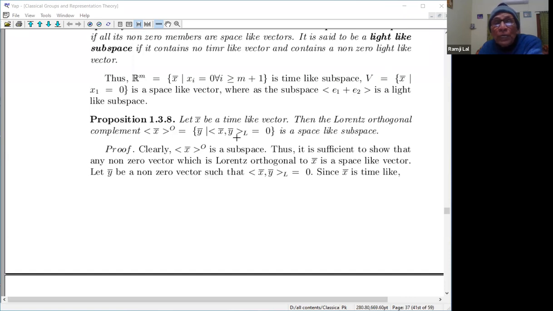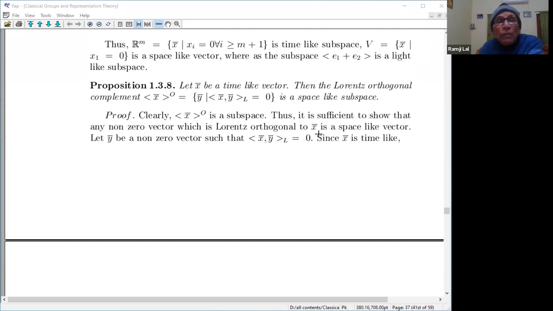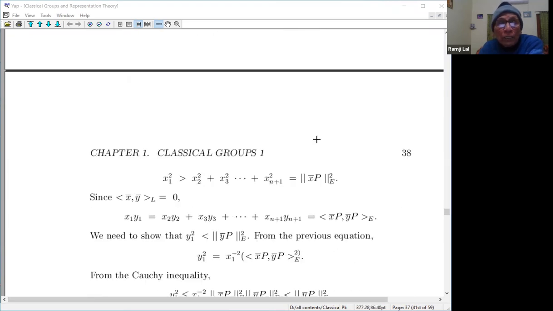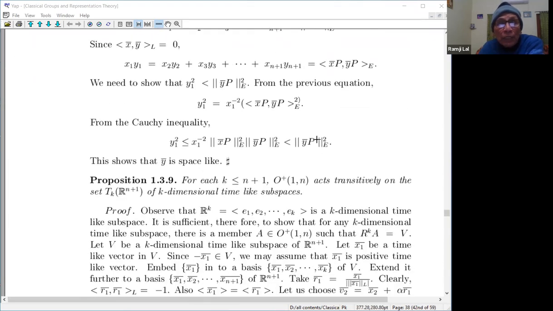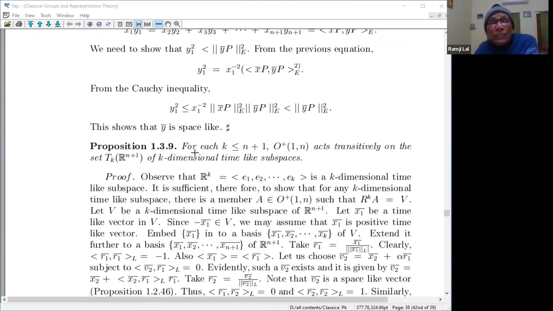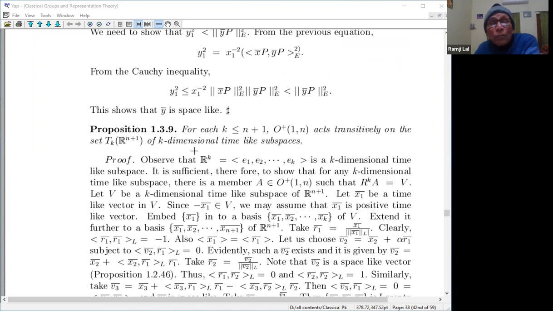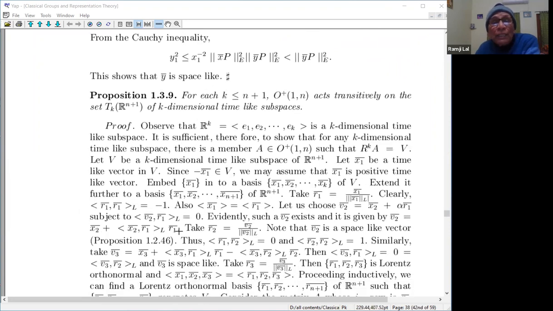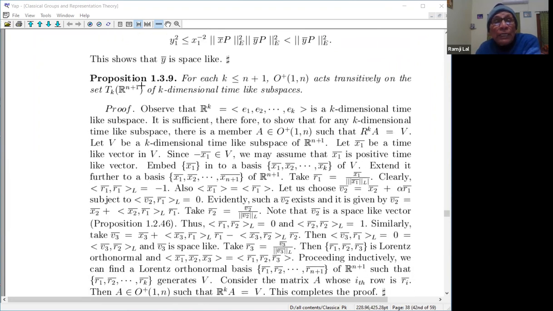And we have already proved that if y is Lorentz orthogonal to a time-like vector, then that is space-like. So either it is 0 or it is space-like. So that is a space-like subspace. So for each x, now here is the thing which I also proved a little earlier, again, let me state the proposition.